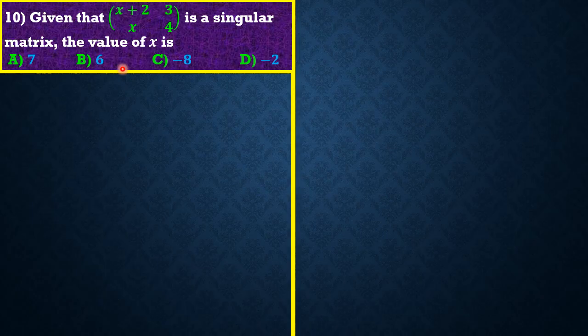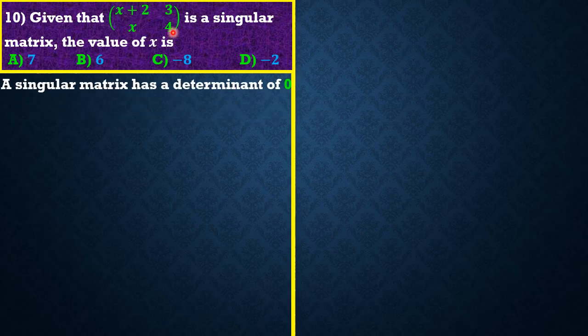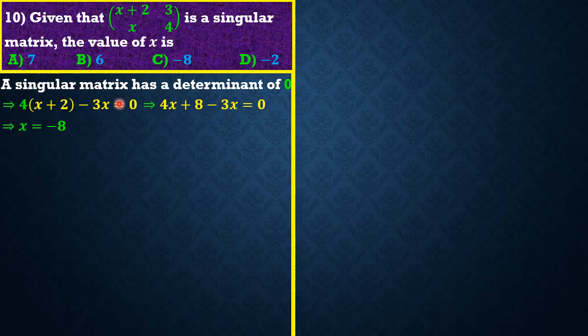Okay, so friends, let's get started. This is a 2 by 2 matrix, right? And to get the determinant, we simply take the elements in the leading diagonal, we multiply them, then we subtract the product of the elements of the off diagonal. Namely, friends, we simply take 4 times x plus 2 minus 3 times x, we have minus 2x, which is equal to 0. Simplifying that, guys, we have 4x plus 8 minus 3x. Solving for that, guys, we have our x will be the same as negative 8. So friends, option C is the best answer.